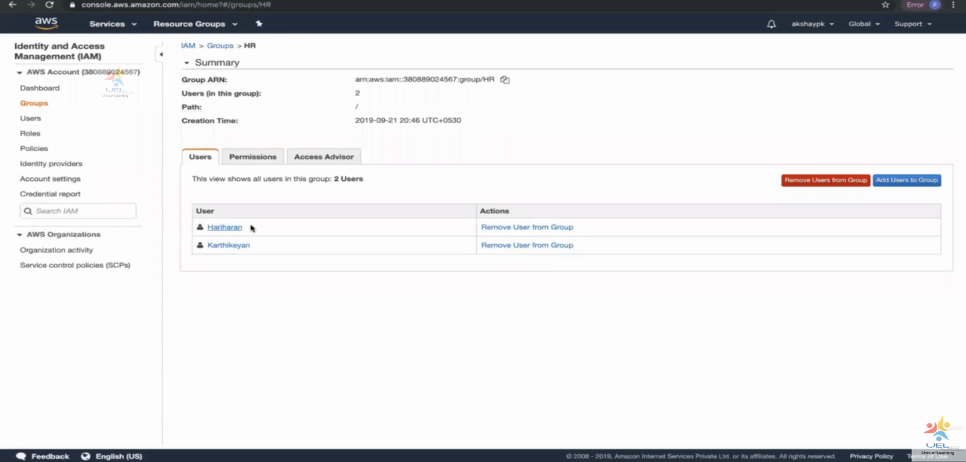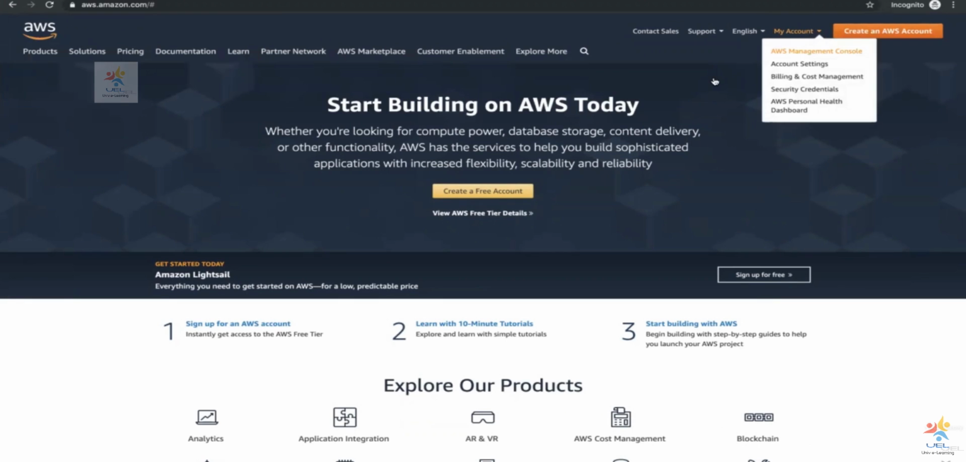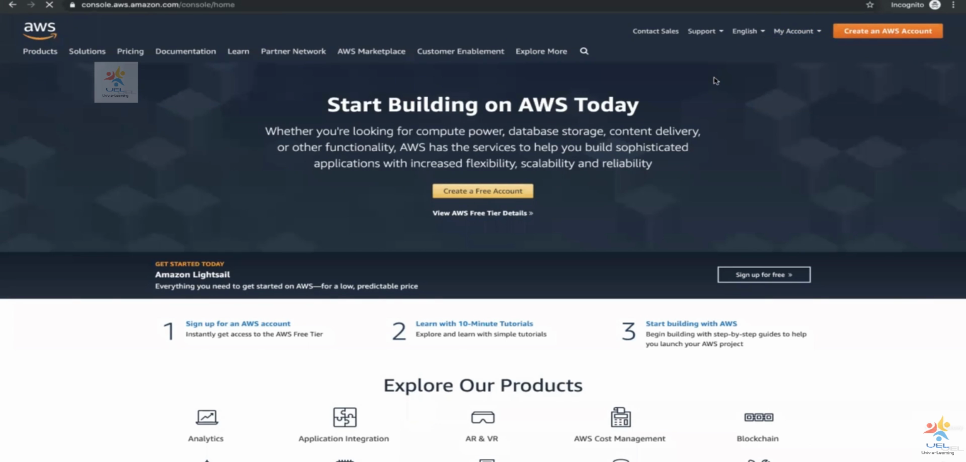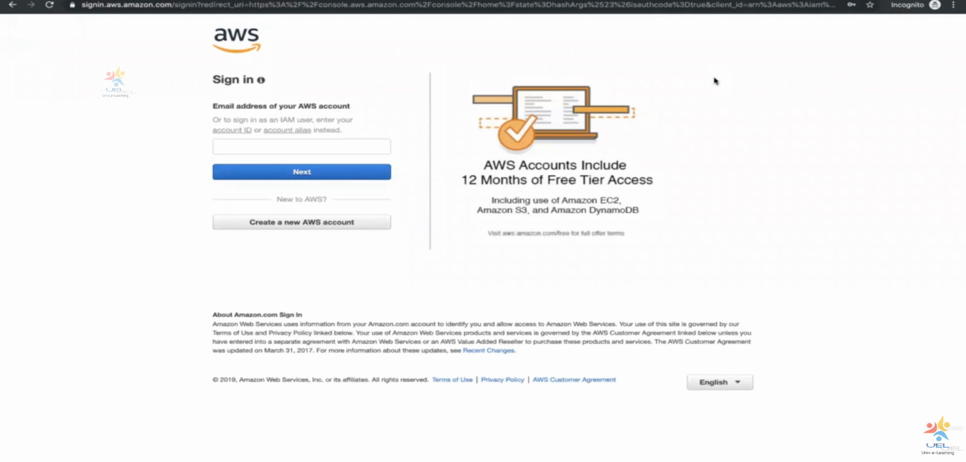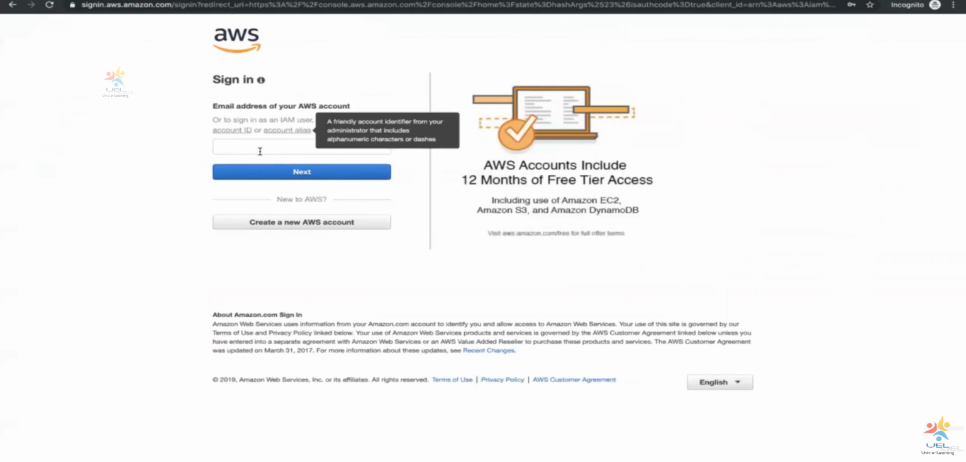Let's check that out. So I'm going to go to my incognito window, my account, AWS Management Console. It's going to directly take me to the sign-in link. Okay. So in this sign-in link, you can see over here it is asking you to enter an IAM user, enter your account ID or your account alias. So we set our account alias in the dashboard. We set our account alias to be Akshay PK 2395. So we are going to present Akshay PK 2395 as our account alias. Click on next.